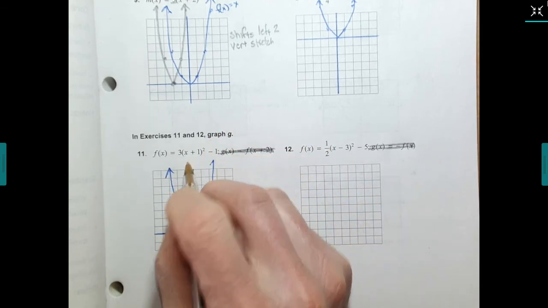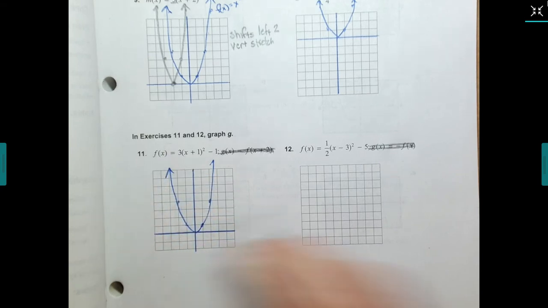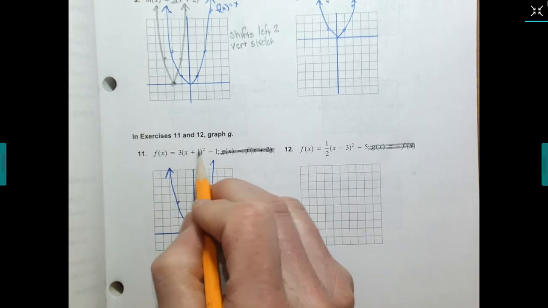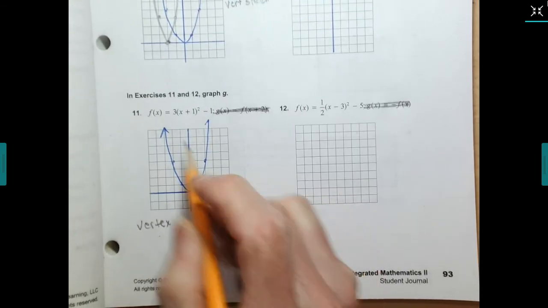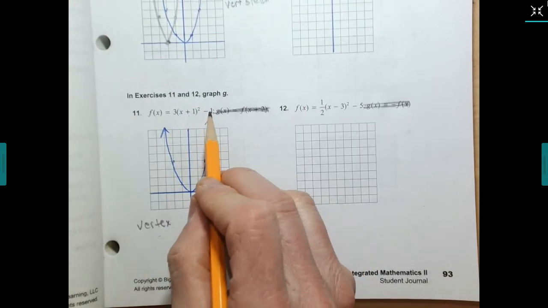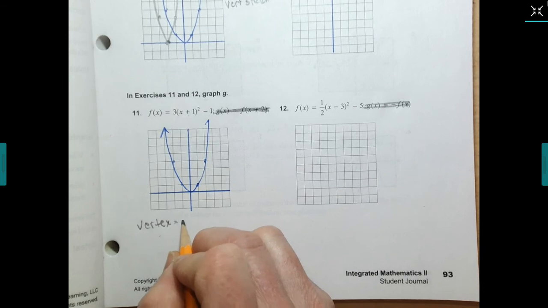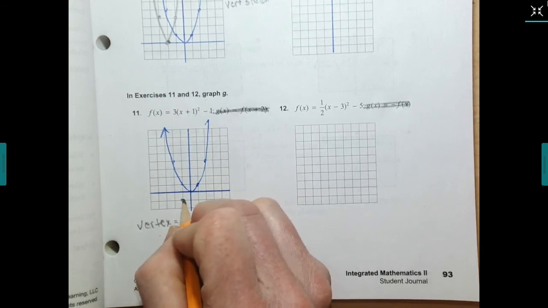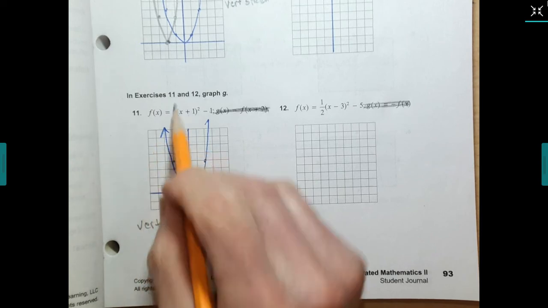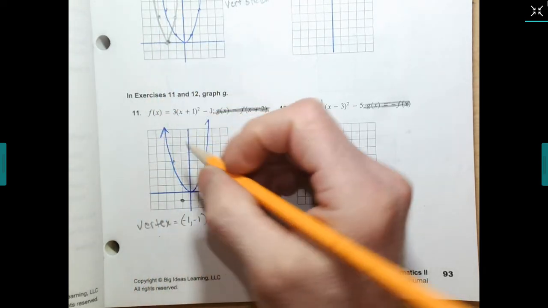So I have my vertex. For this one, my vertex is -1, -1. There's my vertex. And then again, it's going to be a vertical stretch.